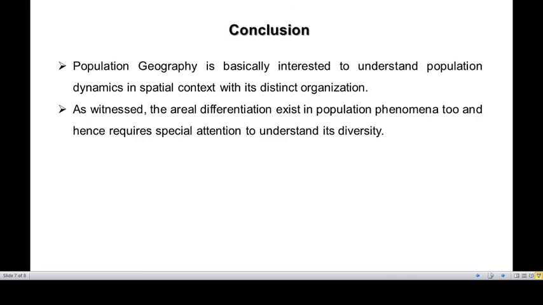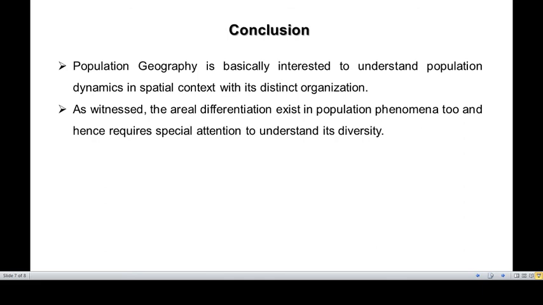When we use the term spatial, we have to understand it with reference to area or space. So we try to understand the population dynamics in a given space, in a given organization with its own site. In other words, we are dealing with the spatial organization of a population phenomenon.